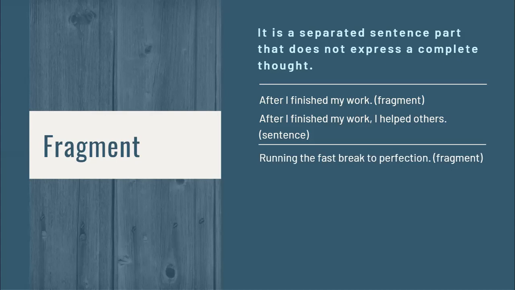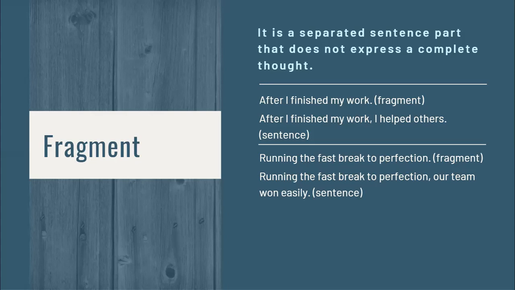Another example, running the fast break to perfection. It does not make sense. But with this, running the fast break to perfection, our team won easily.